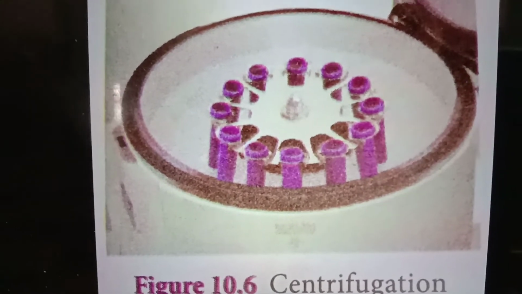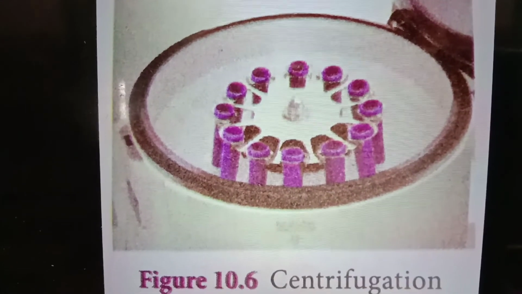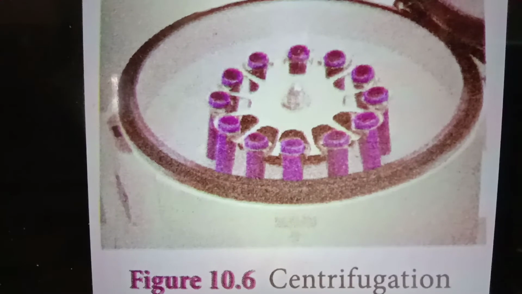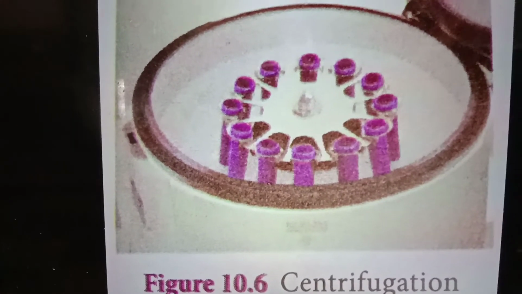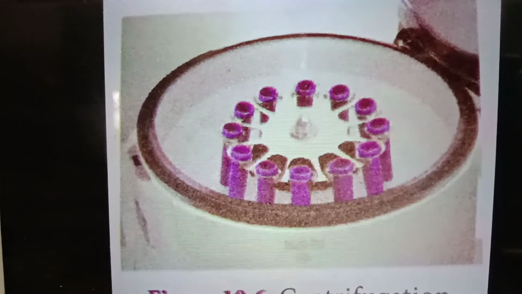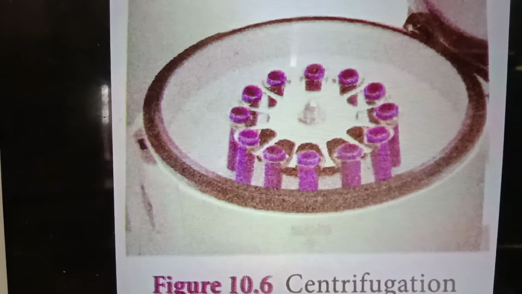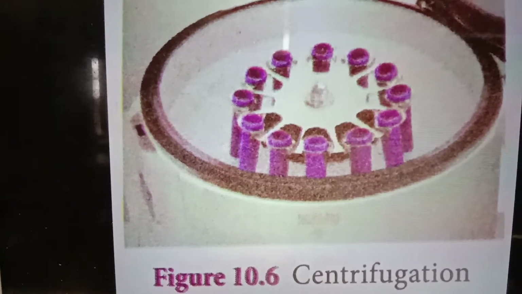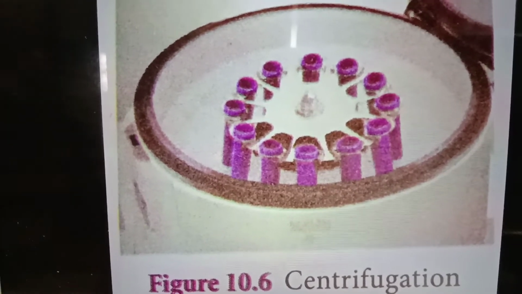Next, centrifugation is a method used for separation. What is separated? Solid and liquid are separated. The centrifugal machine rotates at very high speed, and the heavier solid particles are deposited at the bottom.